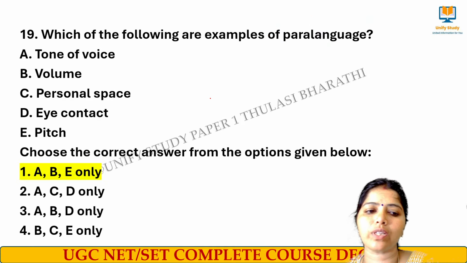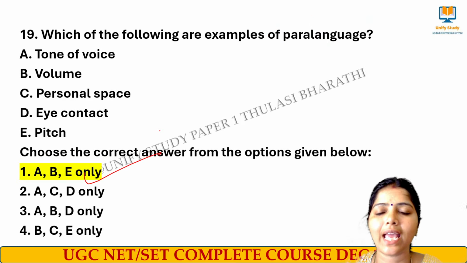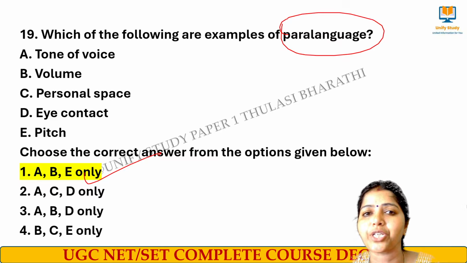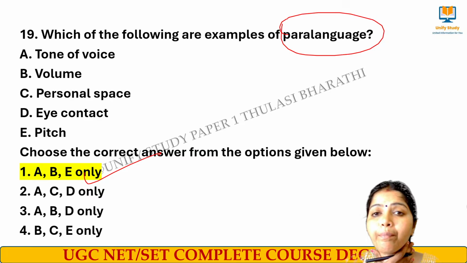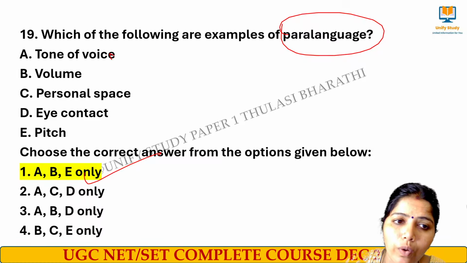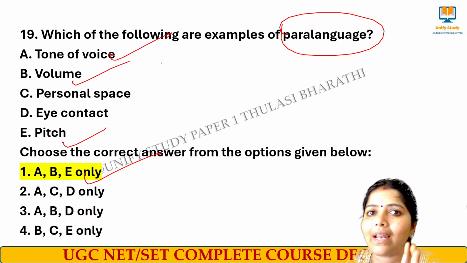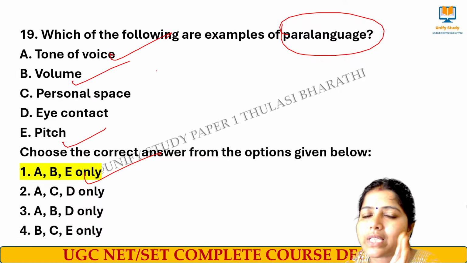Yes, the right answer for this question is option number 1, that is ABE. Paralanguage means, what does it mean? My sound. Paralinguistic, my tone, my volume, my inflection, all these things talk about paralanguage. So the tone of the voice, the volume, and then the pitch. All these things we call paralinguistics. Personal space we call proxemics.